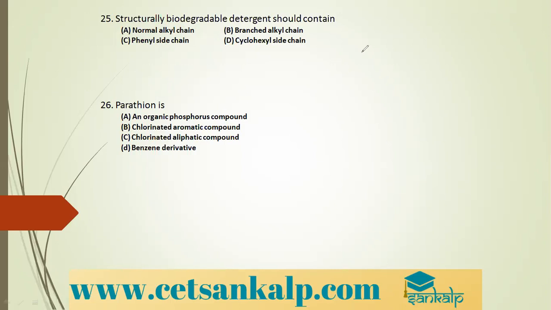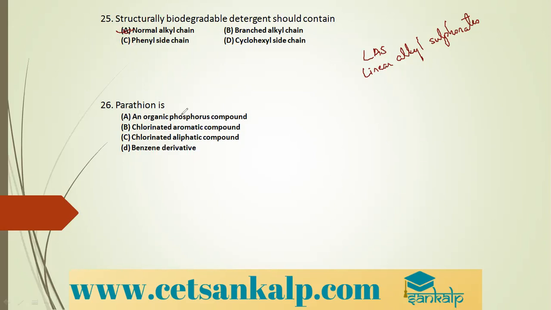The detergents which are biodegradable should have long linear alkyl sulfonate groups. When they contain these linear alkyl sulfonate groups, then they become biodegradable. So which is the correct option? Normal alkyl chain, branched alkyl chain, phenyl side chain, cyclohexyl side chain. It is the normal alkyl chain.